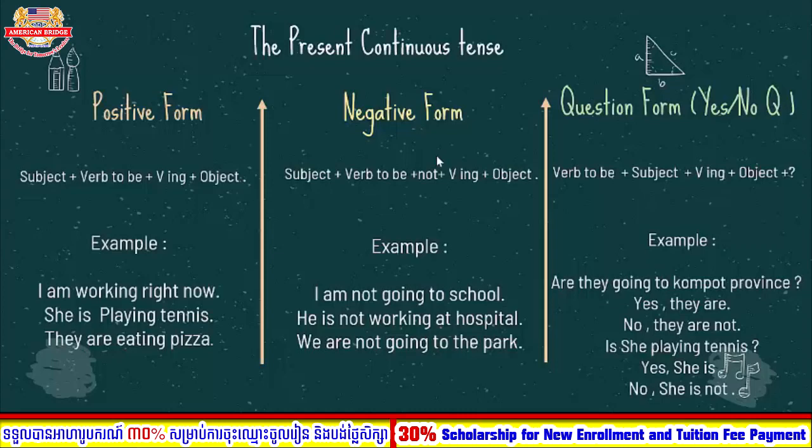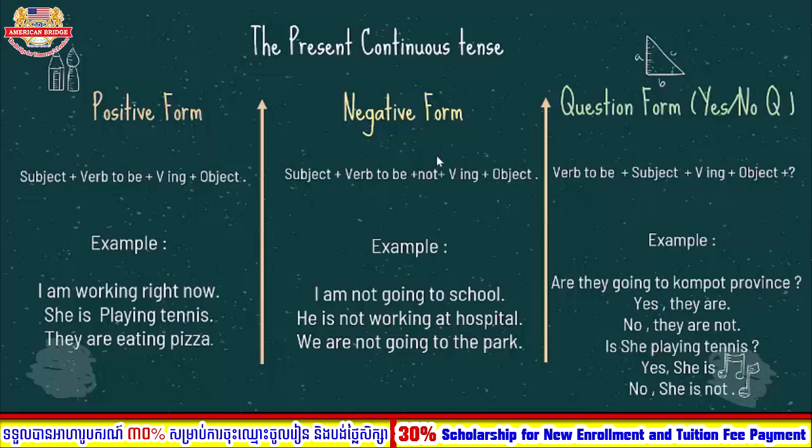She is playing tennis. So play, when we use present continuous, we need to change that to ing. So playing, right? Okay, and the next example is they are eating pizza, right? What are they doing? They are eating pizza. So when you use positive form, you need to put the subject first. After that is the verb to be, and the next one is verb ing. Okay, so now you got it, right?